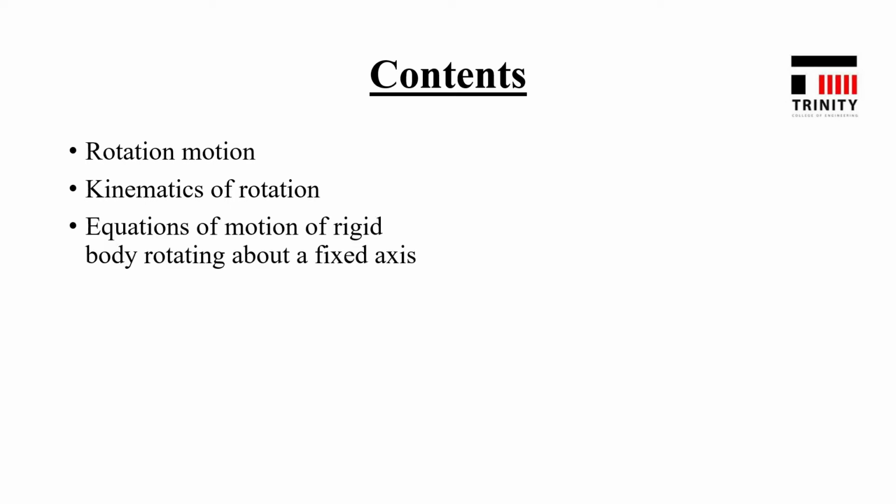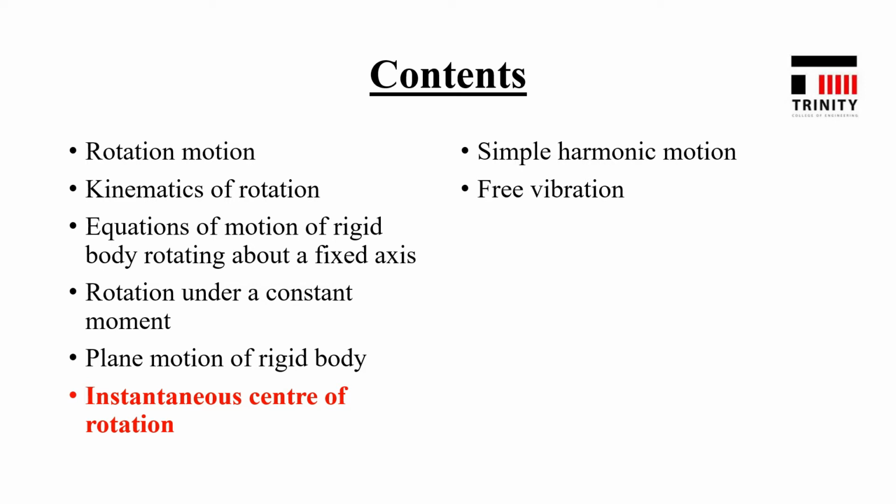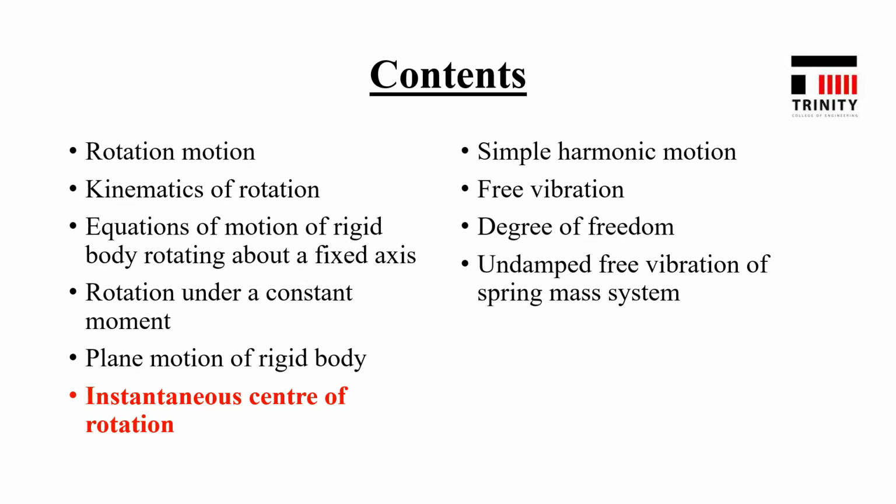This module mainly includes the following contents: rotation motion, kinematics of rotation, equations of motion of rigid body rotating about a fixed axis, rotation under a constant moment, plane motion of rigid body or general plane motion, instantaneous center of rotation or instantaneous center of zero velocity, simple harmonic motion, free vibration, degrees of freedom, undamped free vibration of spring mass system, effect of damping. So these are the topics included in fifth module.